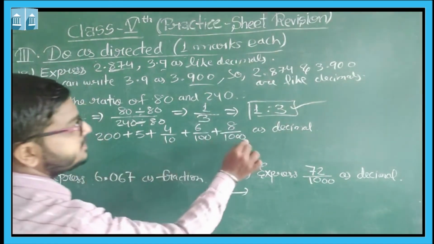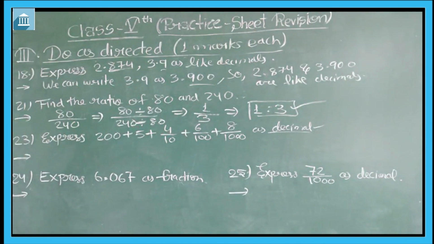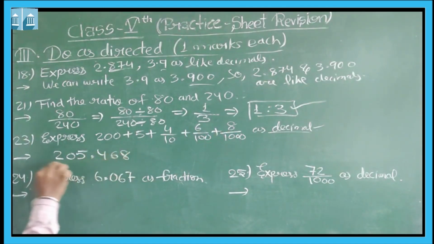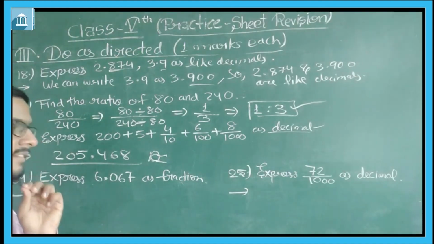Now express this expanded form of a decimal as a decimal number. So here 200 plus 5, we all know that 200 plus 5 is 205. Now here the 10th, 100th and 1000th places are there, so we'll put a point here. Now we will write 4, 6 and 8, and this is our decimal number, 205.468. Okay students.